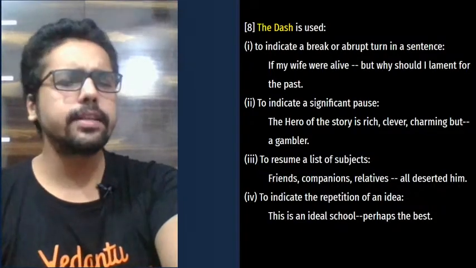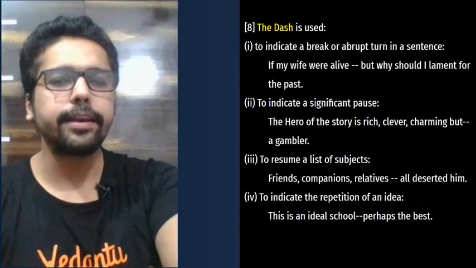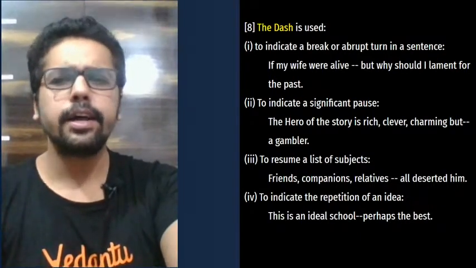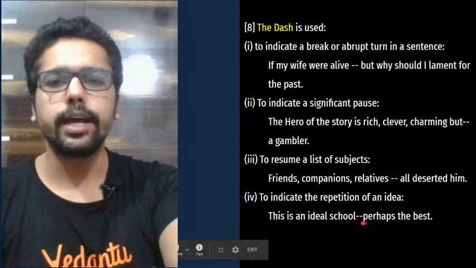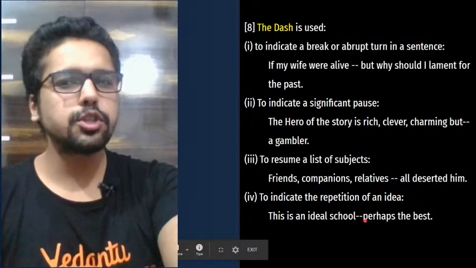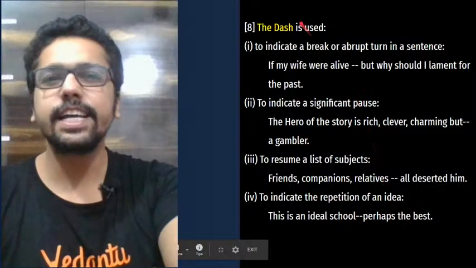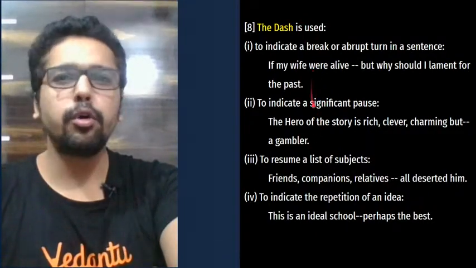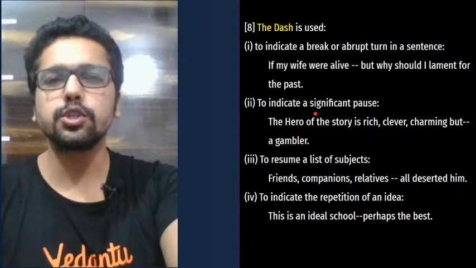You already said it's ideal, right? Now, when you're repeating the same idea, then we use a dash before that. See, this is an ideal school, there's a dash, perhaps the best. So these are the four main uses of using dash.